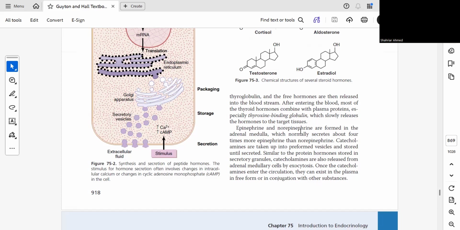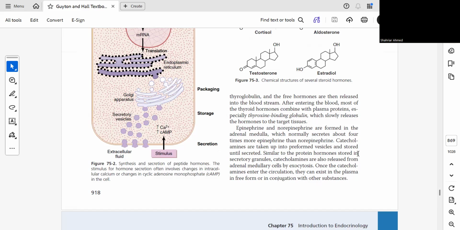Epinephrine and norepinephrine are formed in the adrenal medulla, which normally secretes about 4 times more epinephrine than norepinephrine. Catecholamines are taken up into the preformed vesicles and stored and secreted.